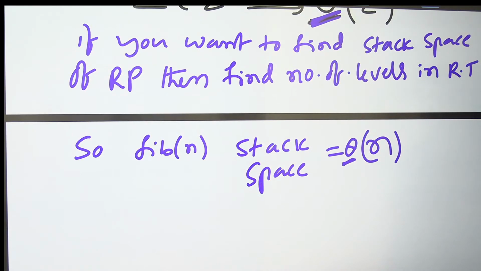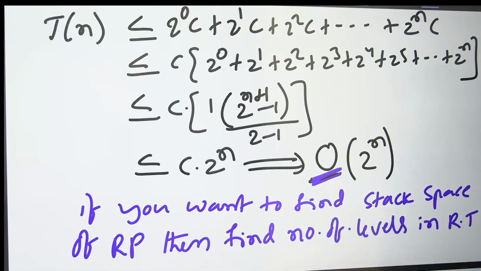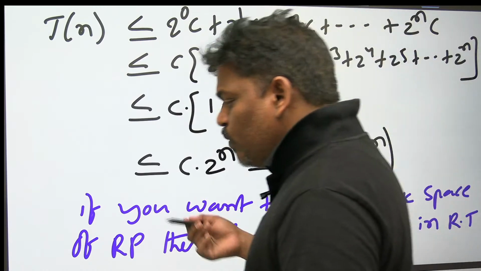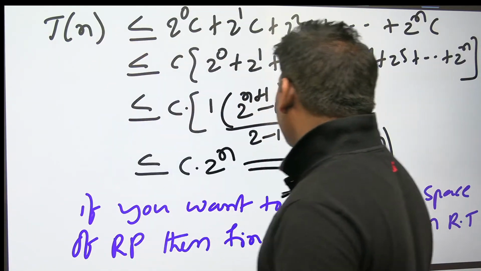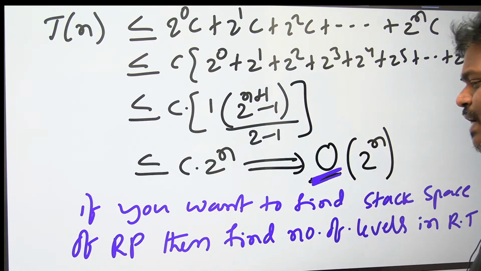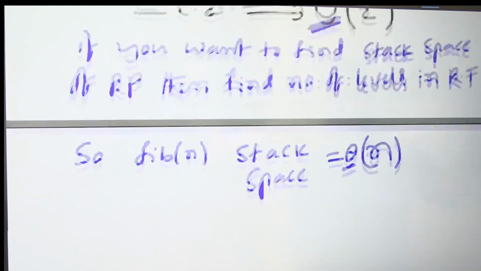When exactly n, theta. By adding something, like 2 power n, it is an upper bound. By deleting something, that is a lower bound, omega. If you add something, that is big O. If you don't add and don't delete, that is theta.